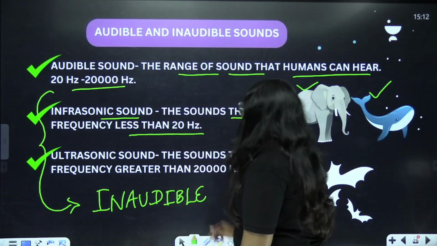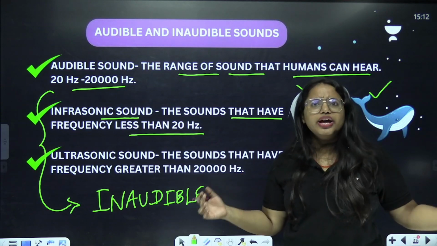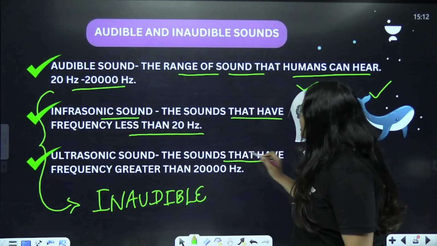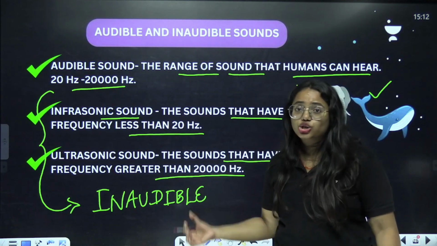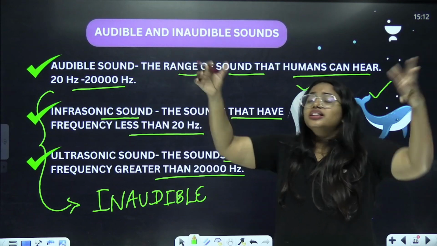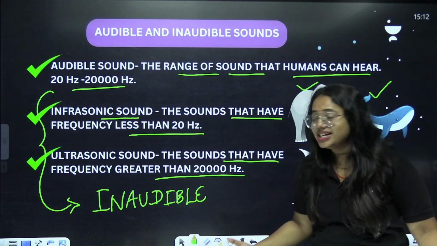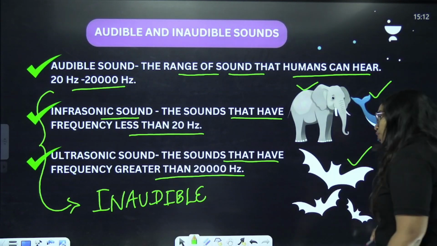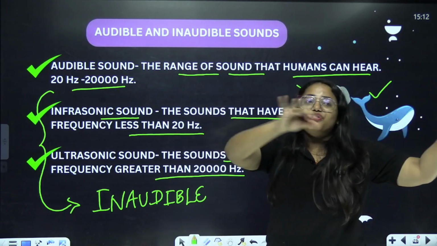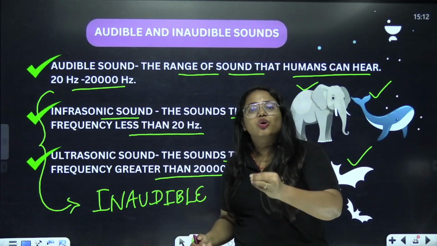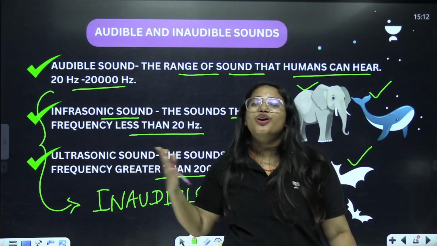Clear? Similarly, when you talk about ultrasonic sounds, what are they? These sounds also cannot be heard by us. These are sounds that have frequency greater than 20,000 Hertz. That means we can say that it's very, very much higher than the audible sound range. Therefore, we cannot hear it. But who is producing these? Bats. So, bats are producing these ultrasonic sounds. We cannot hear it. When you look at bats, they simply fly. But still, they are actually making sounds like these. Clear? I hope you're clear with the point. But we are not able to hear because these are not in our audible range.